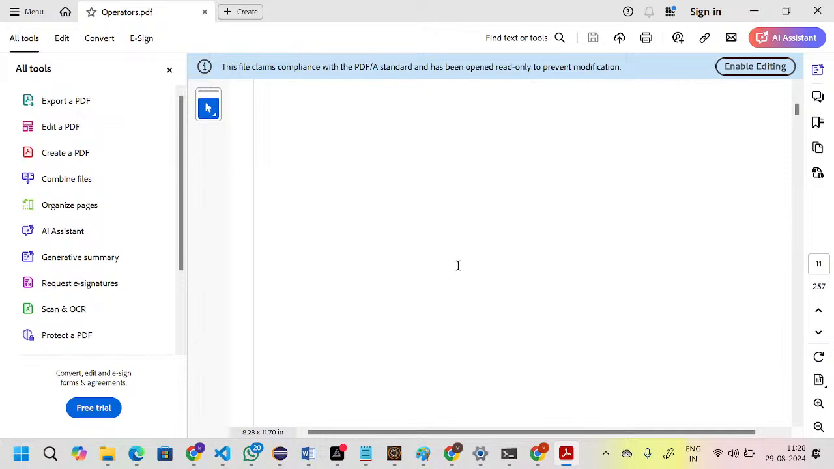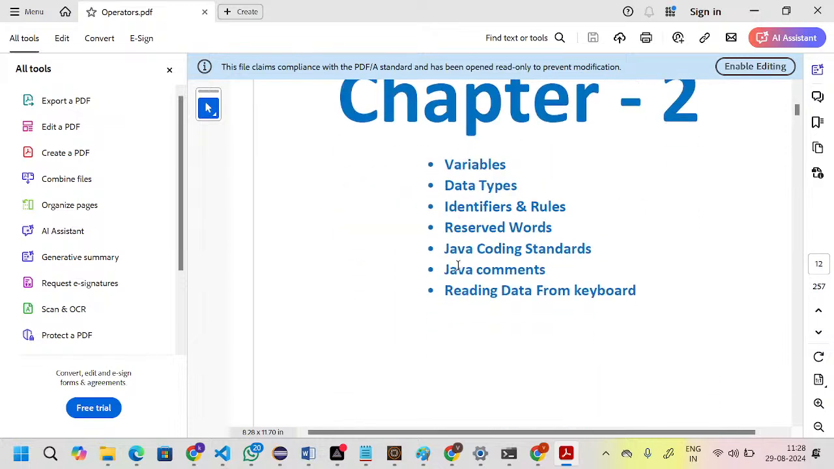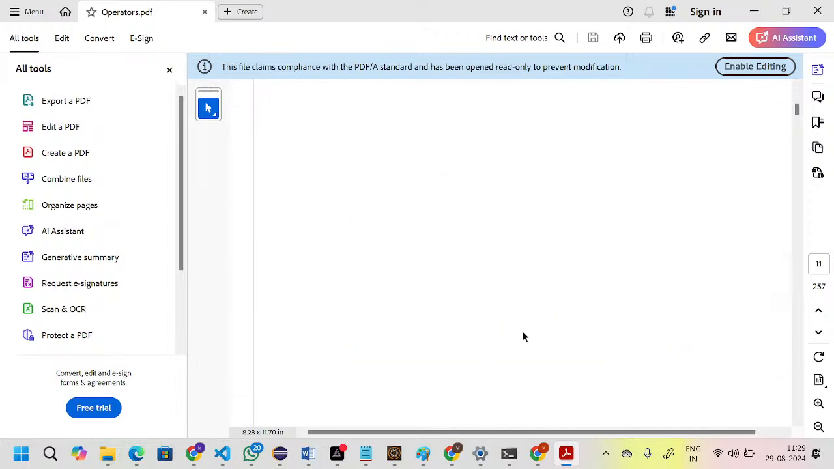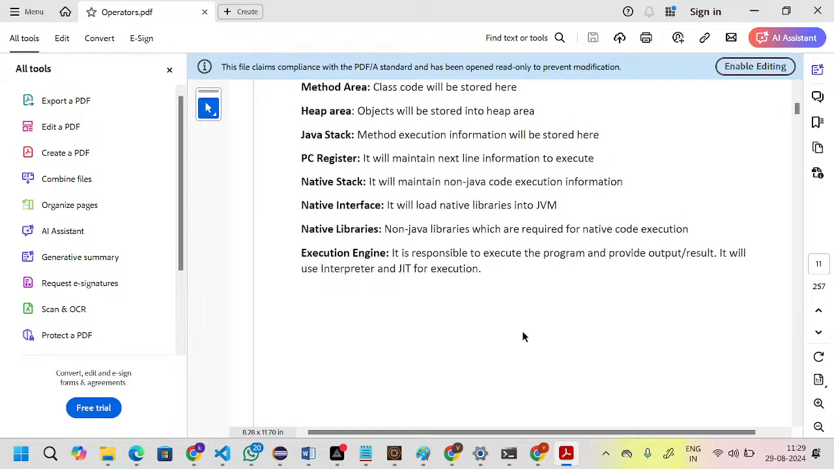In the coming days, in the next chapter, we will discuss variables, data types, identifiers, reserved words, Java coding standards, Java comments, and reading data from the keyboard. There are some rules for naming conventions for classes, variables, and constructors. Those we will discuss in the coming days.